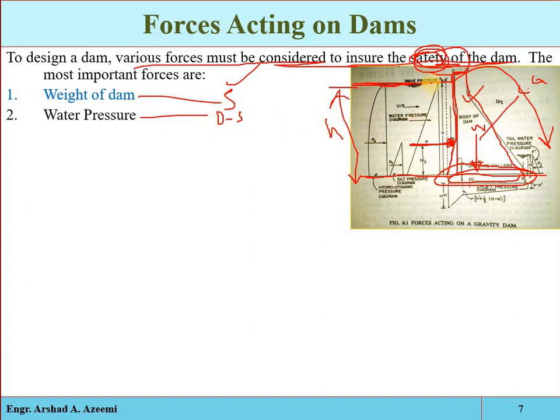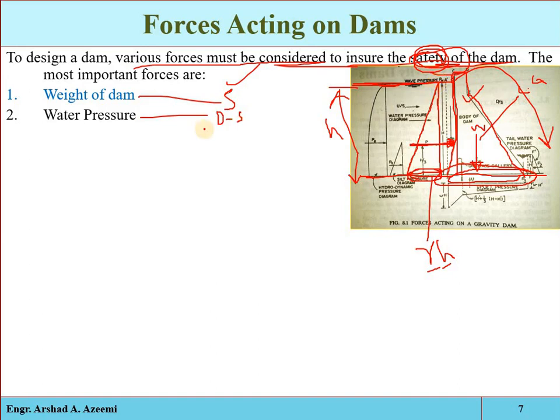And also, we know that the impact of the water pressure at the surface of the reservoir will be minimum, and, for example, that is the height of the dam, and that impact will increase as we go towards the bed of the reservoir. So at the bed, this much water pressure will act, and that will be equal to gamma h. Gamma is the unit weight of water, and h is the height of water in the reservoir. And at the top of the reservoir, h is 0, so the intensity of the water pressure will also be 0.